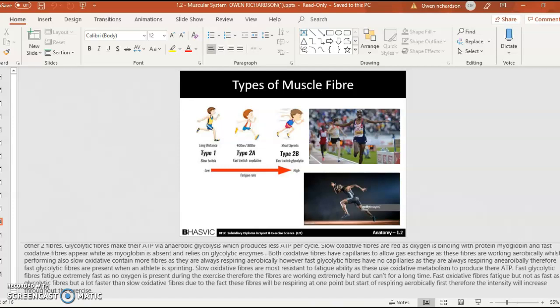Fast oxidative fibers fatigue, but not as fast as glycolytic fibers, though a lot faster than the slow oxidative fibers, due to the fact these would be respiring aerobically at one point and anaerobically at another point. Therefore, the intensity will increase throughout the exercise.